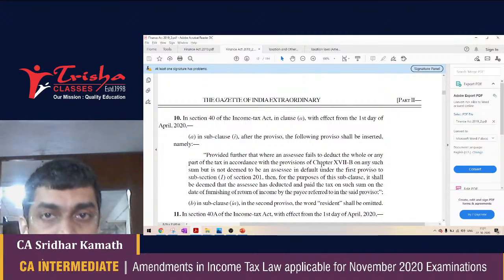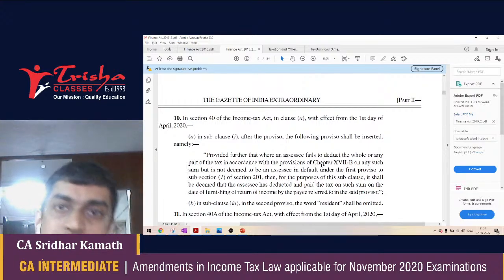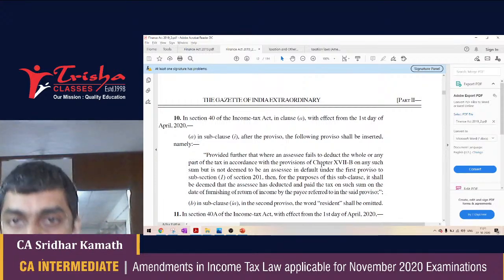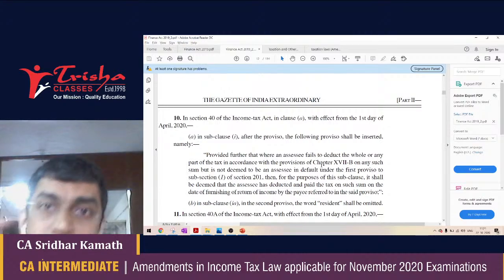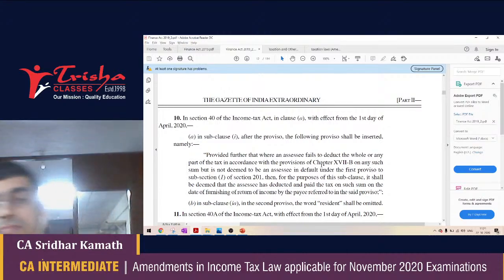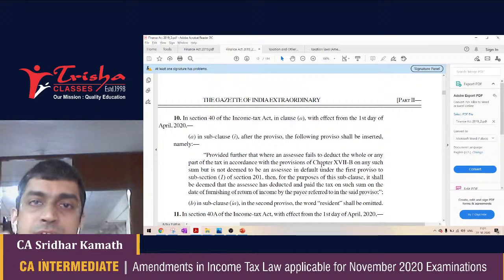If the payment is to a non-resident, the entire payment or expenditure is disallowed. If the payment is to a resident, then 30% of the payment or expenditure is disallowed. Okay, that's what section 40 said.